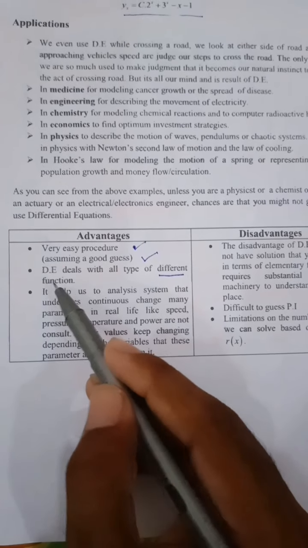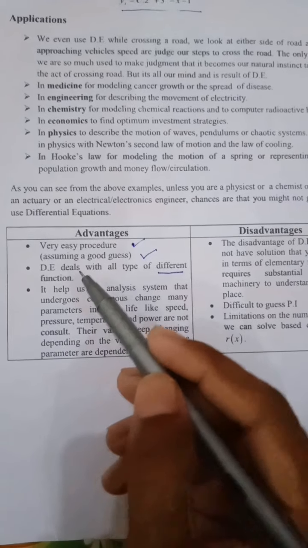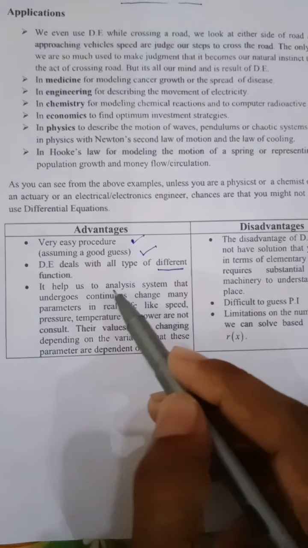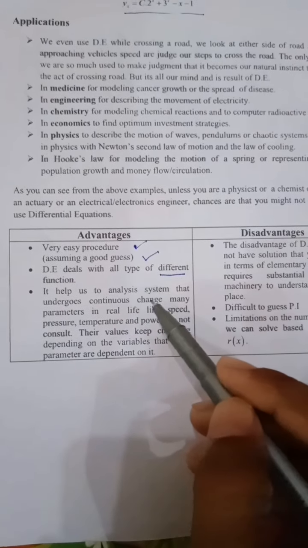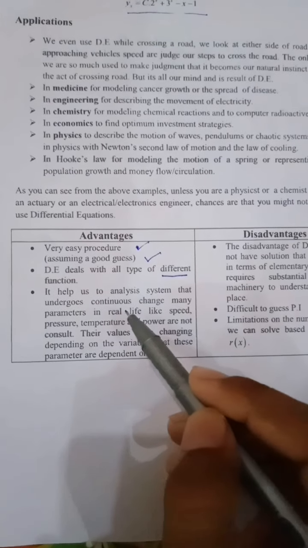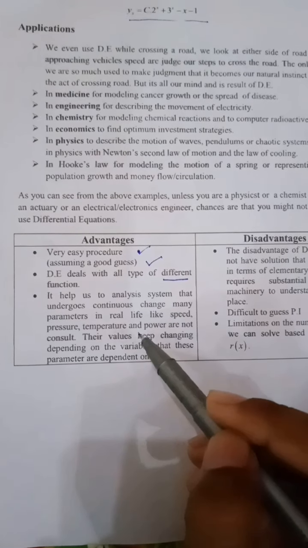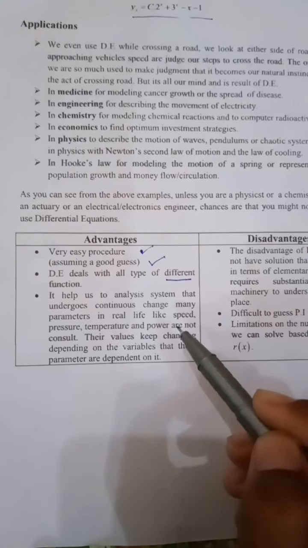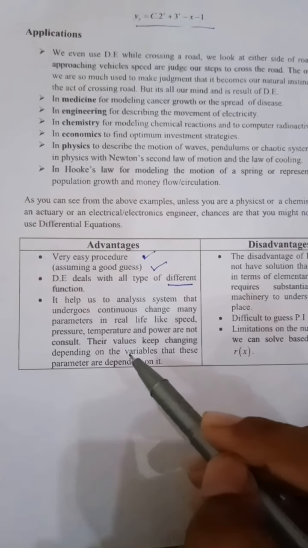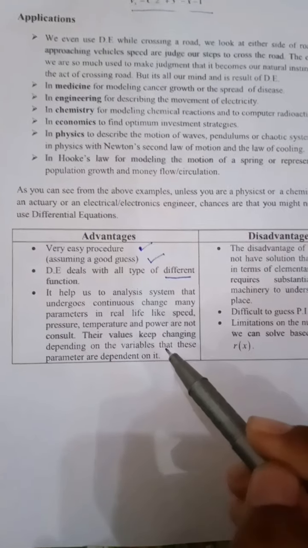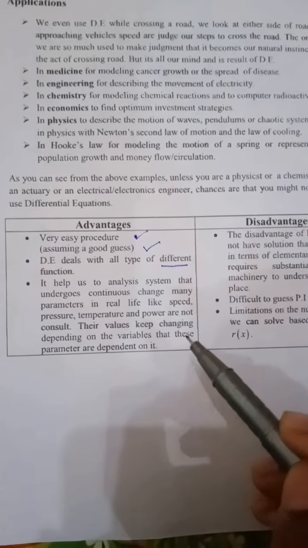Differential equations help solve difficult problems and analyze systems that undergo continuous change. Many parameters in our daily life, like speed, pressure, temperature and power, are not constant. Their values keep changing depending on the variables they depend on.